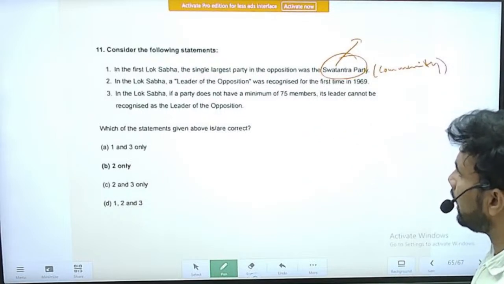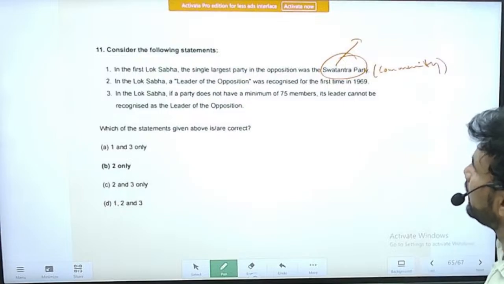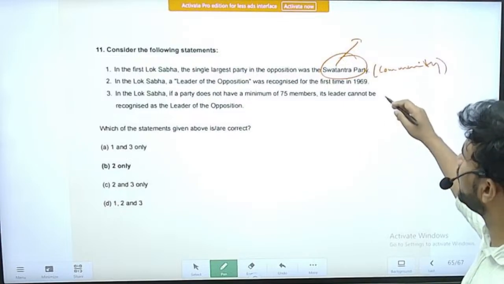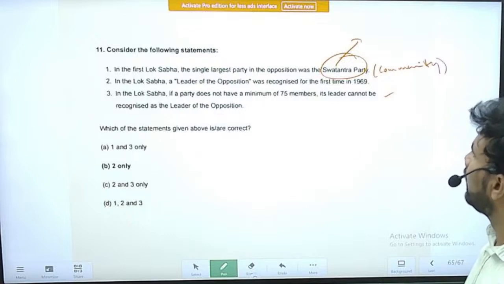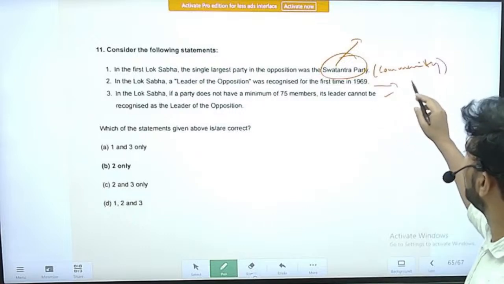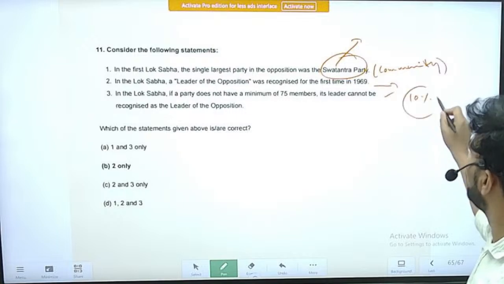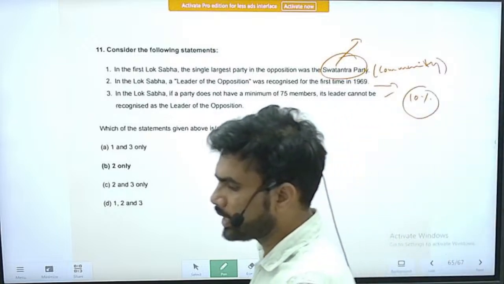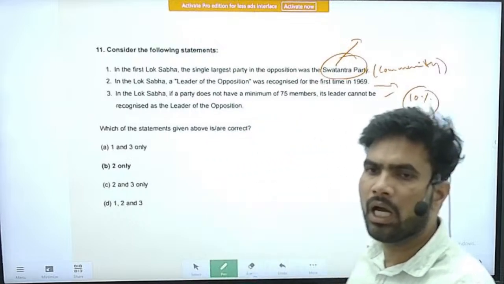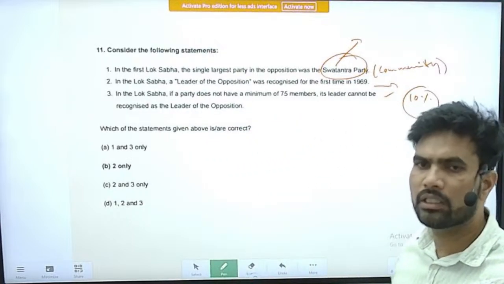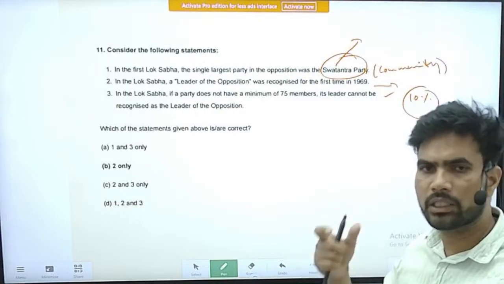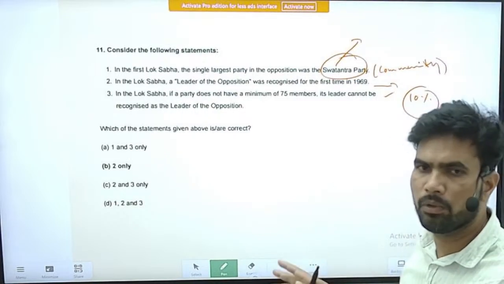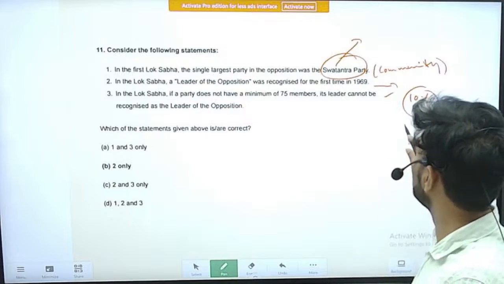Next is, in Lok Sabha, a leader of opposition was recognized for the first time in 1969. Yes, this is a correct statement, because there is a criteria called the principal opposition party should get at least 10% seats in the total strength of a particular house. So till that time, no other party apart from Congress was in power, no other party was able to garner even 10% of the total seats.